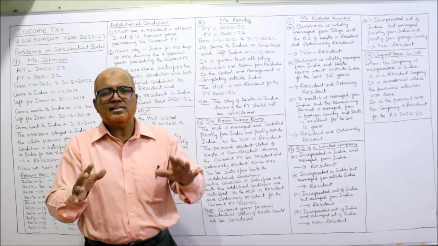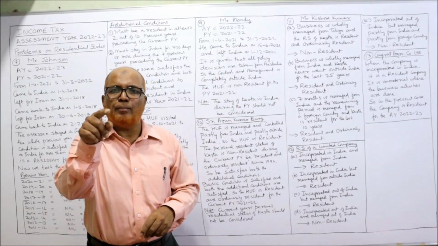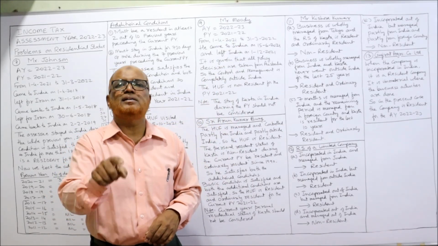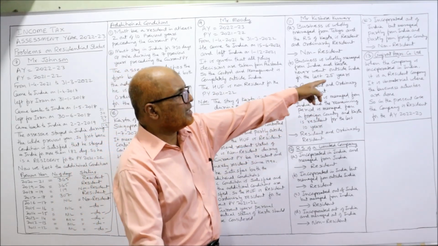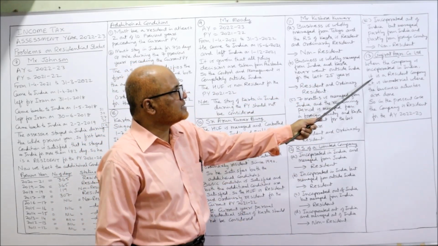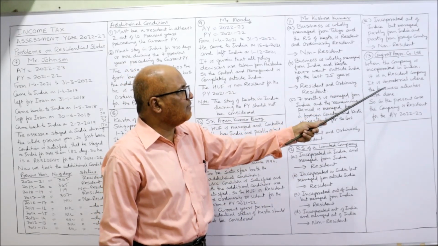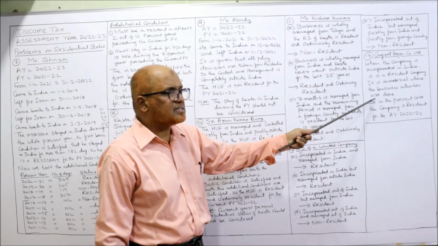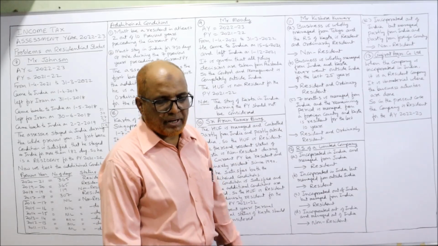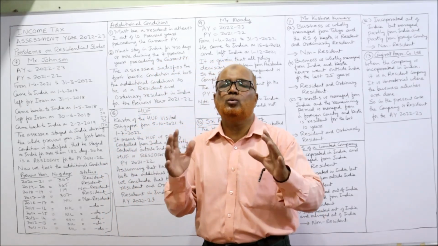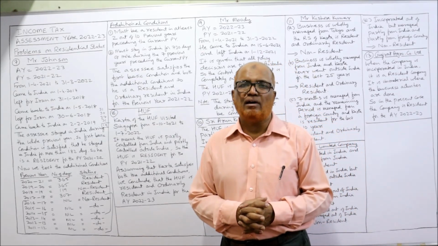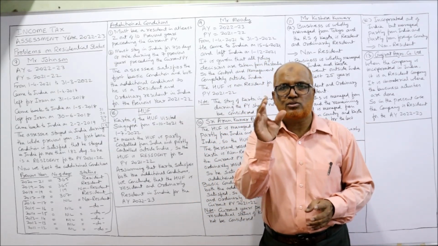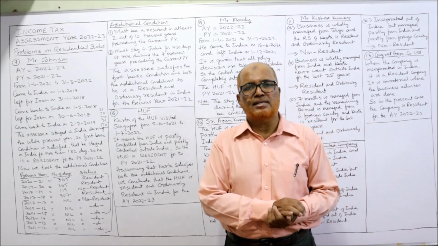If all the activities are done even outside India, the company will be resident because it is incorporated in India. That's it. So when the company is incorporated in India, it's a resident company. It is immaterial where the business activities are done. So in the present case, the company is resident for the assessment year 22-23. That's all. Totally 13 problems I have explained on this topic of residential status.